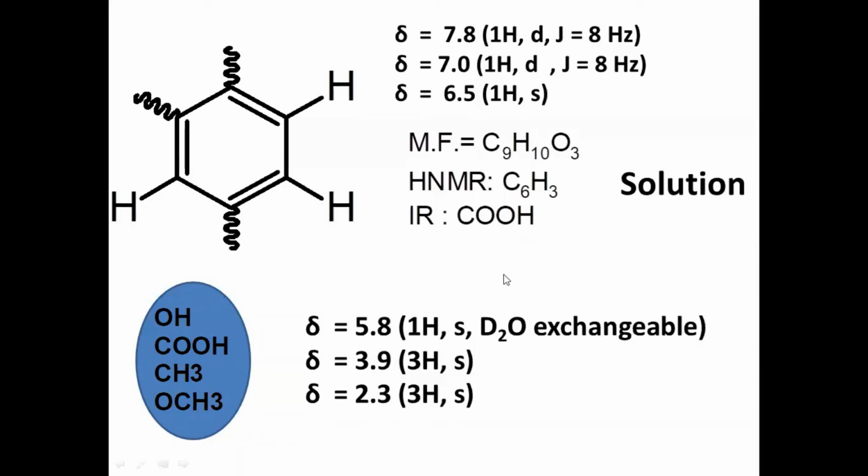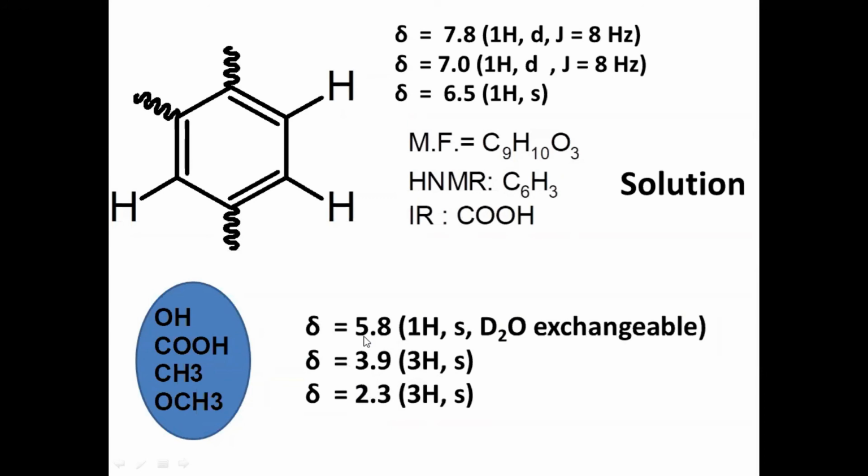By seeing these values, 2.3 means definitely this CH3 is attached to CO. That is the confirmation we are getting by seeing the signal. Okay, that means COCH3 is there. And one more thing, 5.8 OH is there, COCH3 is there, OH is there, 2 oxygens over.